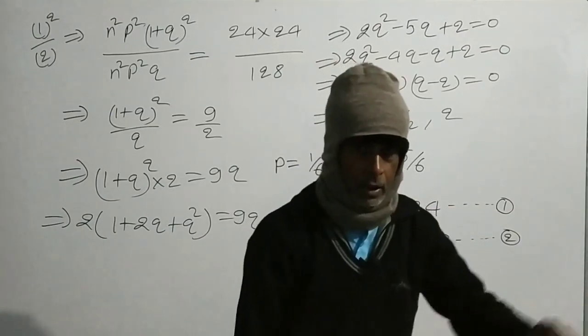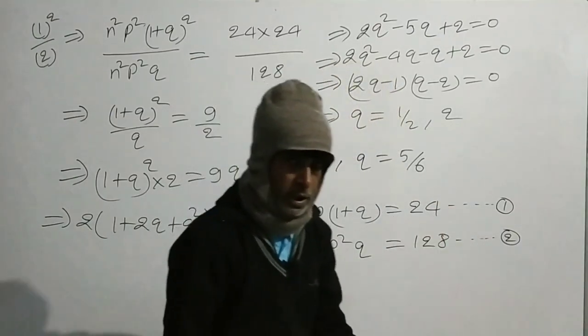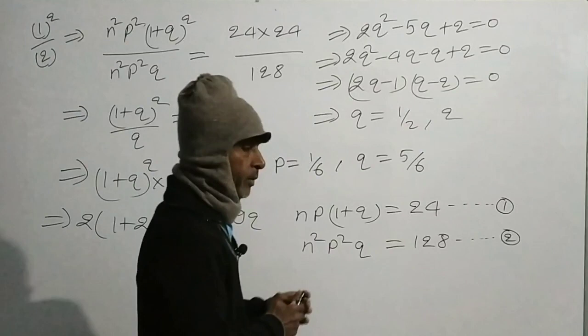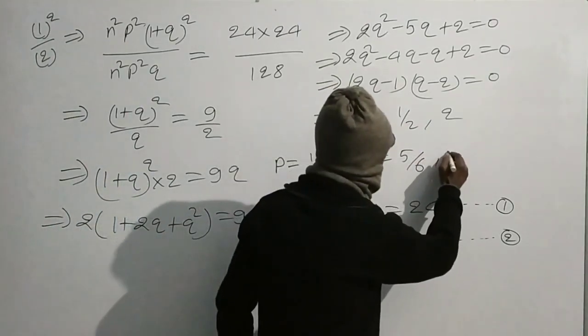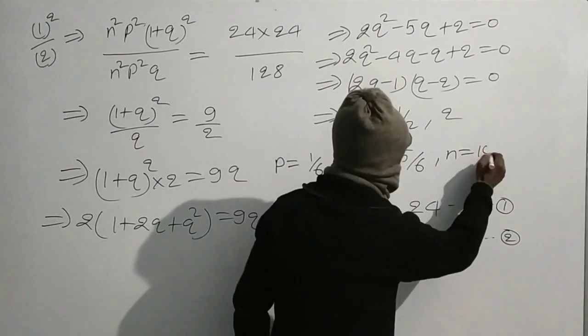When we toss a die 10 times, the number of trials denoted by n will be 10.